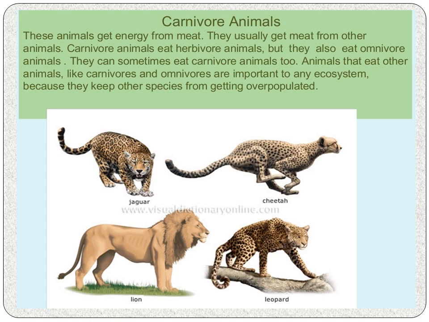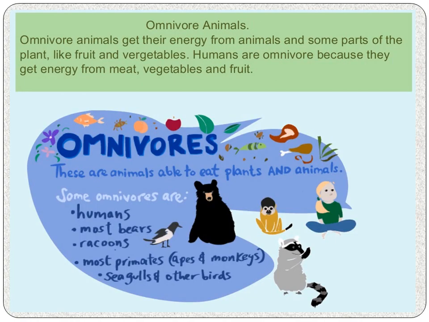Next, carnivorous animals. Animals that feed on other animals are called carnivores, like lion, tiger, frog, and lizard. Or we can say these animals get energy from meat. They usually get meat from other animals. Next classification: omnivores. Omnivores are those animals which get their energy from animals and some parts of the plant like fruit and vegetables. Or in short, animals that eat both plants and animals are known as omnivores. Examples: human being, ant, crow, dog, etc.